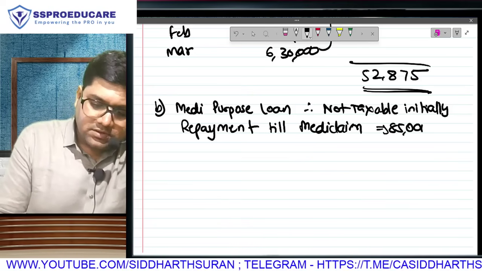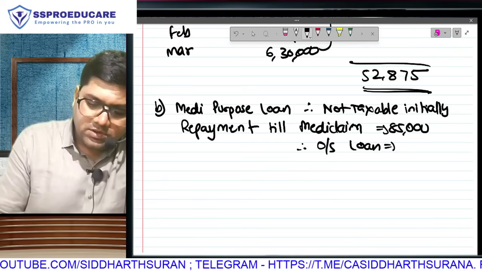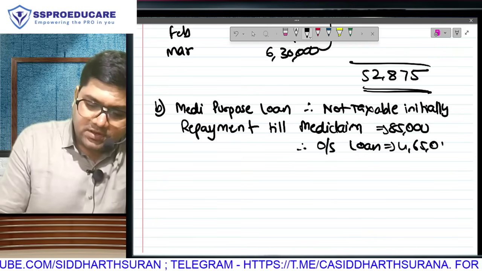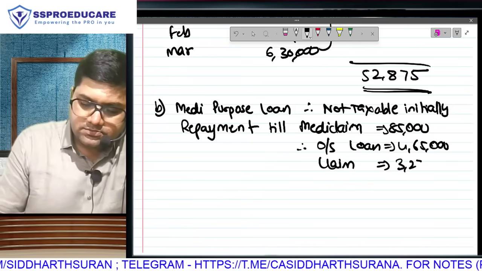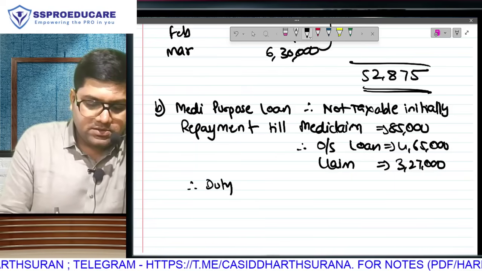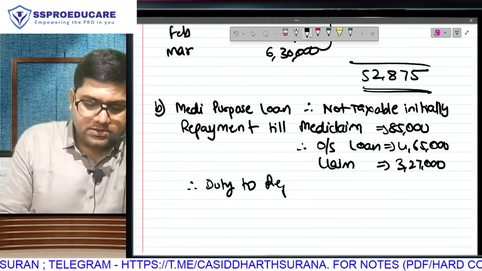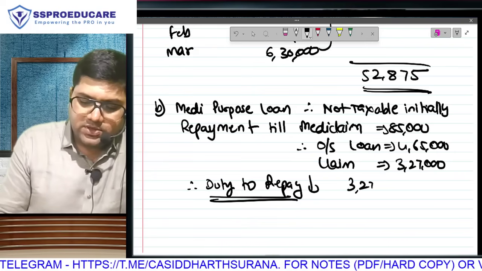85,000. Therefore, at that time, what was the outstanding loan? 4,65,000. And what is the claim amount received? That means it is your duty to repay out of the two, whichever is lower.